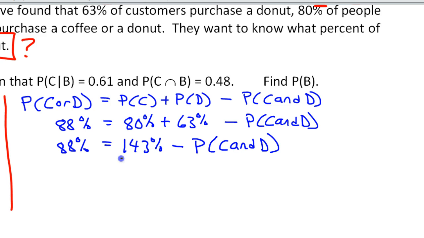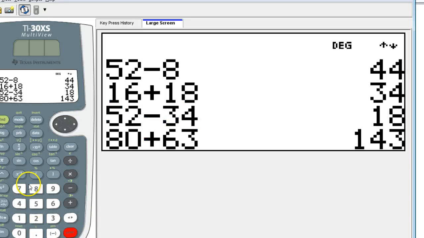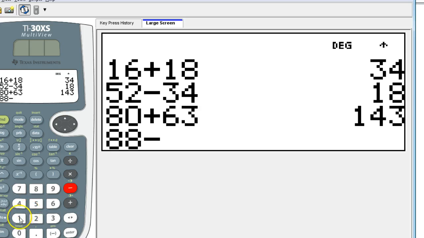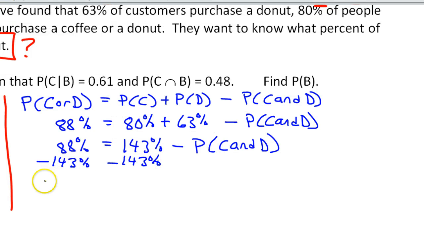Okay, subtracting 143% from both sides. All right, 88 minus 143. All right, that's negative 55%. And that's equal to negative probability of C and D.